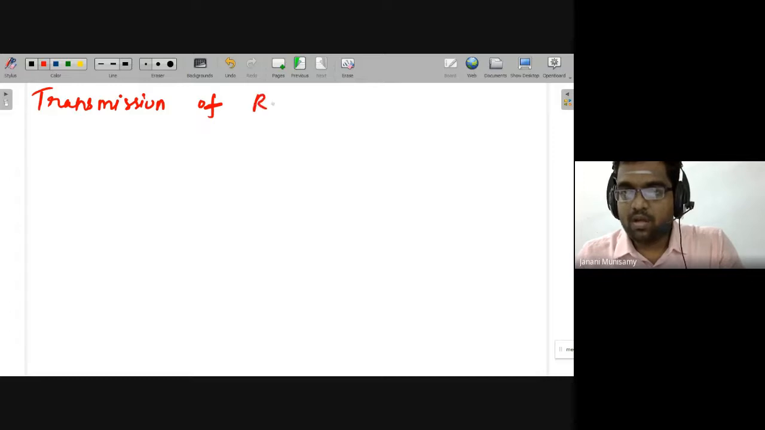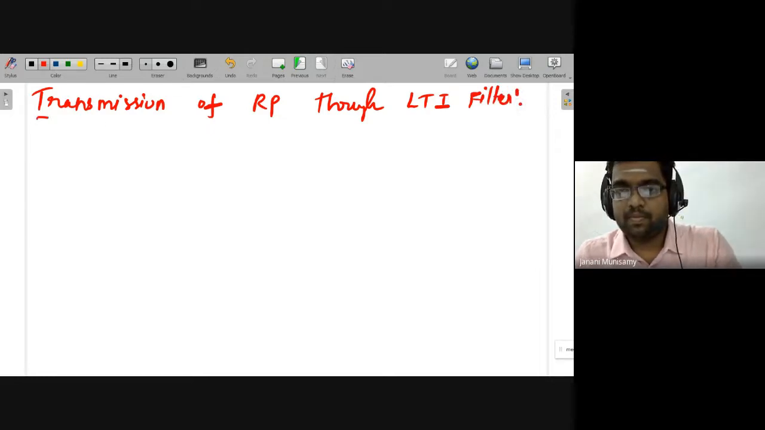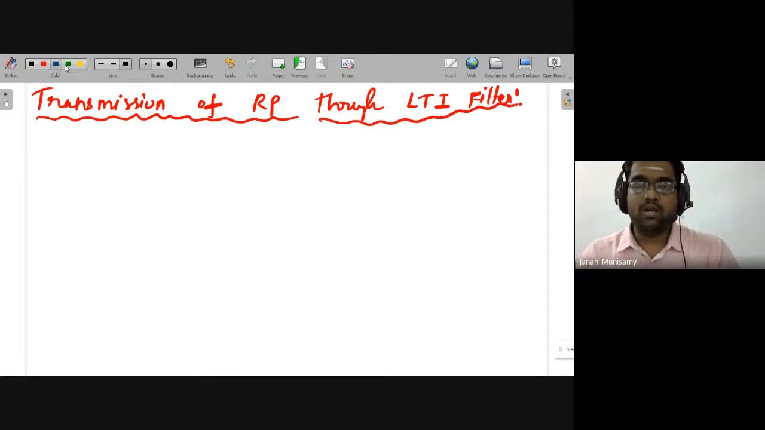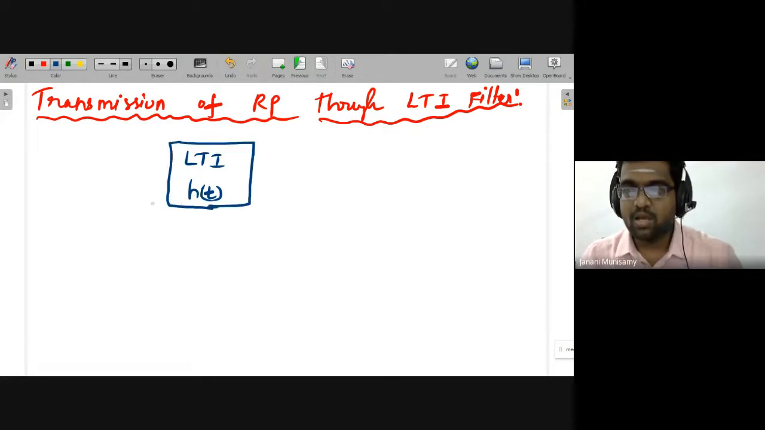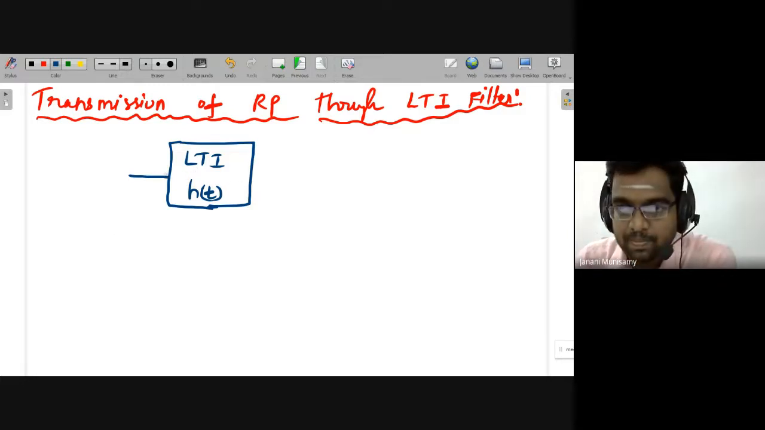Transmission of random process through an LTI filter. LTI means linear time invariant filter. For an LTI filter, we have the transfer function or the impulse response. Transfer function means in the frequency domain, h of t means impulse response in the time domain. So in the time domain, the characteristics of the system are defined with respect to h of t, that means the impulse response of the system.